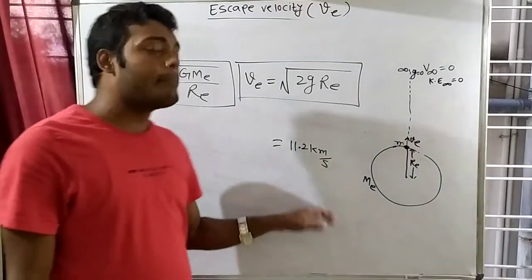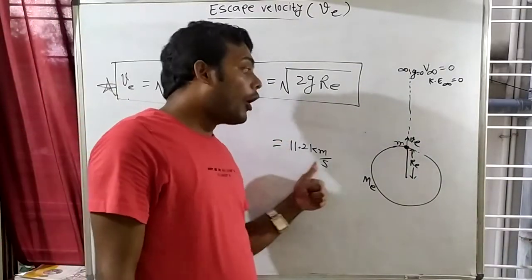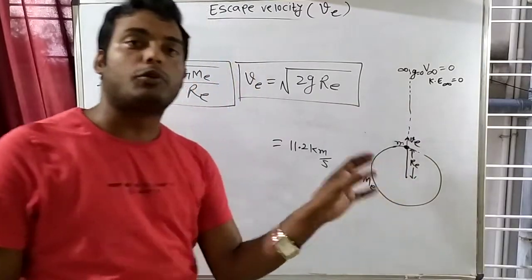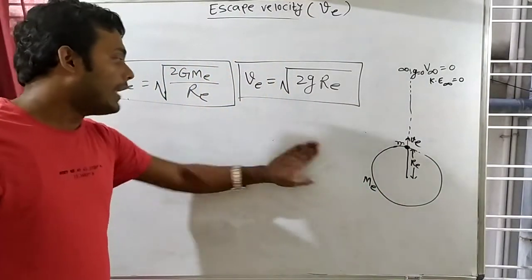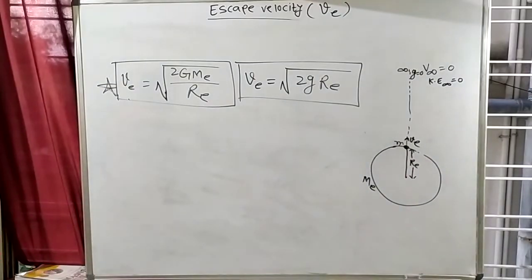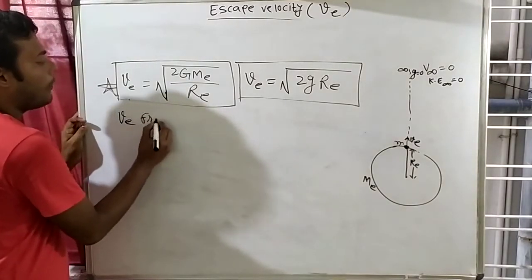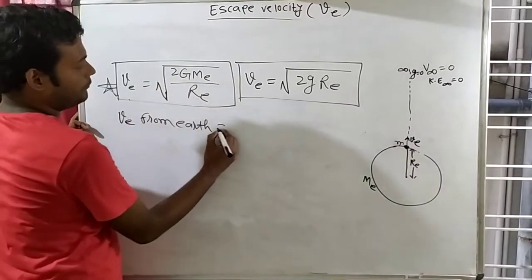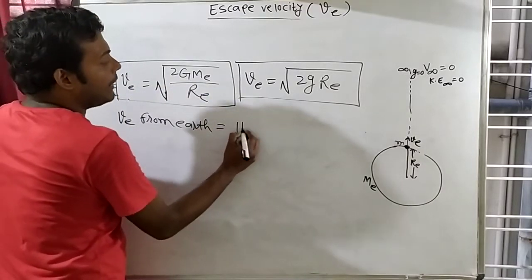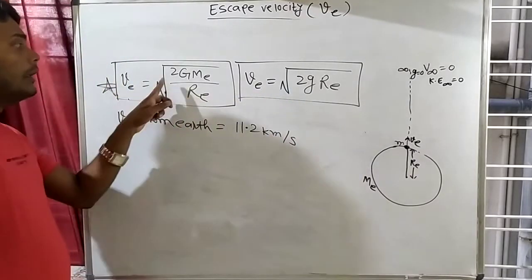That is, what is escape velocity? Escape velocity of any object from Earth. If I am saying any object from the Earth, then escape velocity is this much. That means escape velocity from Earth VE is equal to 11.2 kilometer per second.